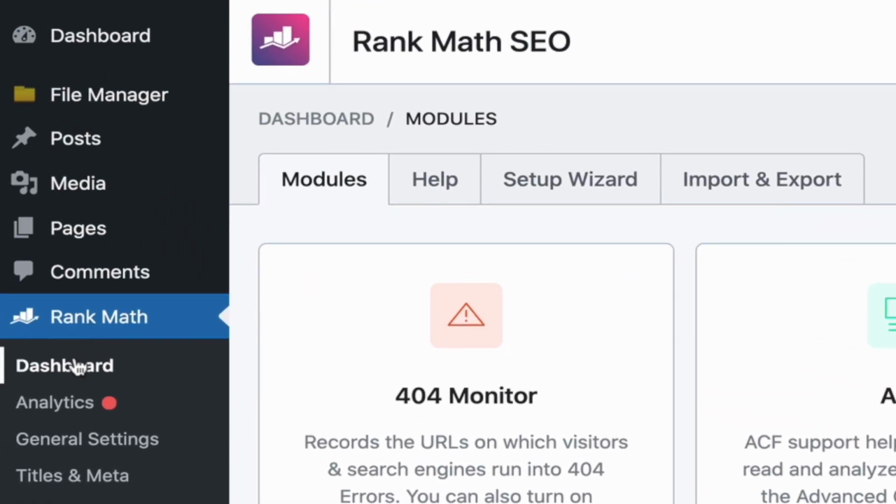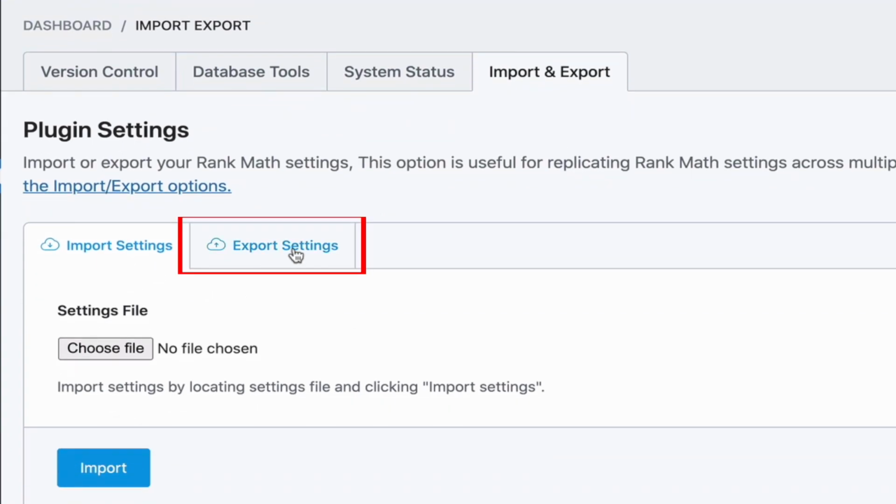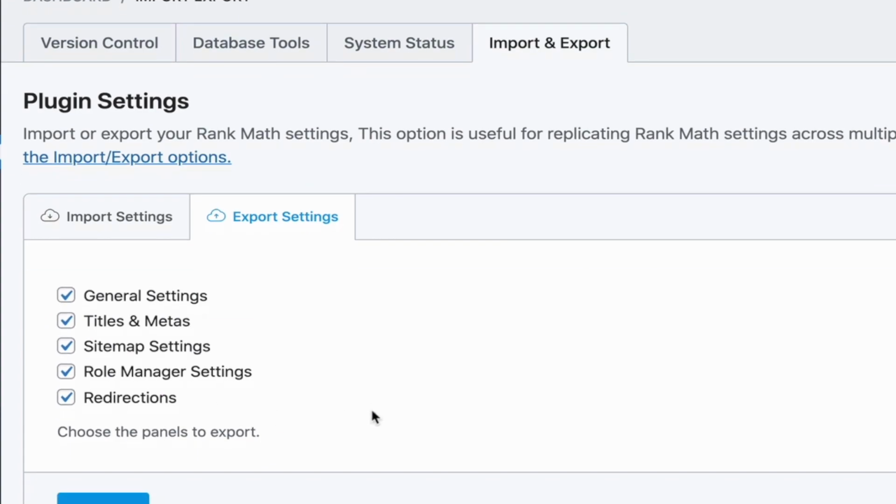Okay, tip number 2. We're zooming along here now. Import and export. Very good as an affiliate marketer to know how to import and export settings from a plugin so that you can move it across to another site and copy it and clone it very easily. Come into the dashboard, come across here to the import and export tab, and voila, there you go. Notice the export tab over here, and you can choose your different settings appropriate to what you actually need.